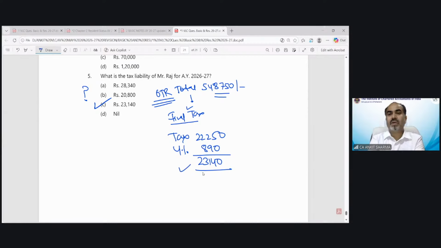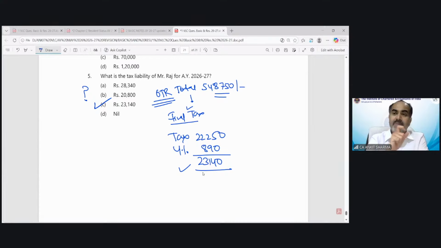Jain, correct. Arun is asking, sir, if HUF is resident, even if Karta is non-resident, do we need to check conditions to decide whether HUF is ROR or RNOR? Yes. If HUF is a resident and Karta is non-resident, whether you are a resident or non-resident as Karta does not affect the status of HUF.